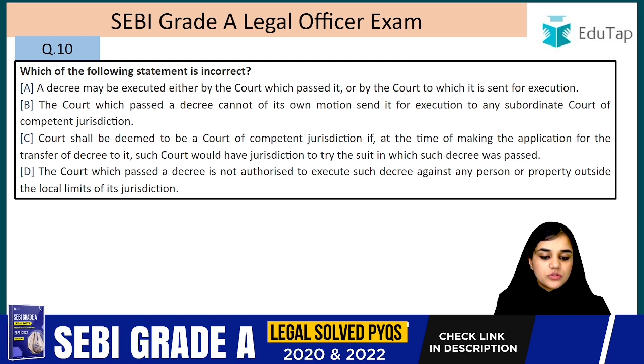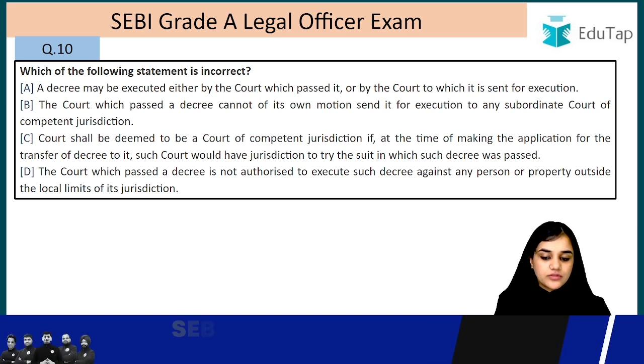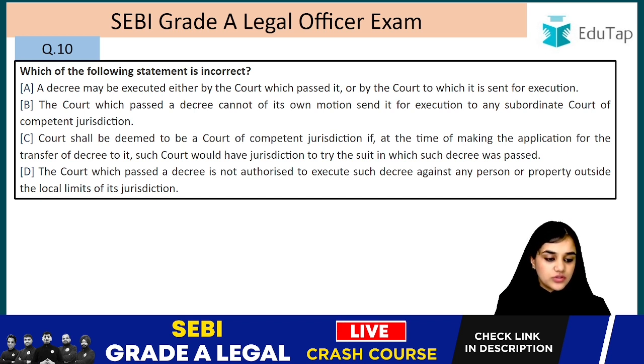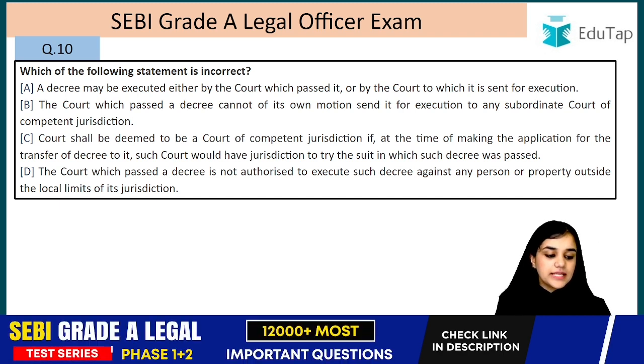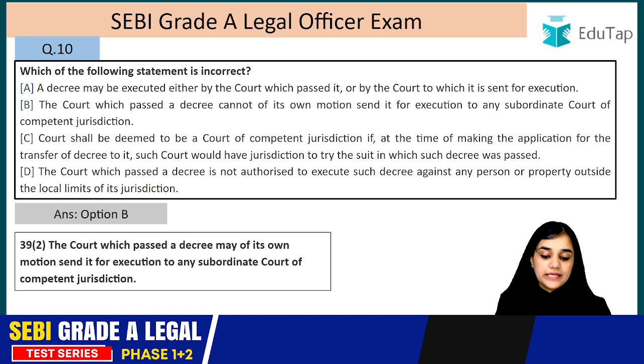Court shall be deemed to be a court of competent jurisdiction if, at the time of making the application for the transfer of decree to it, such court would have jurisdiction to try the suit in which such decree was passed. The court which passed a decree is not authorized to execute such decree against any person or property outside the local limits of its jurisdiction. So the answer is option B. The statement mentioned in option B is incorrect.